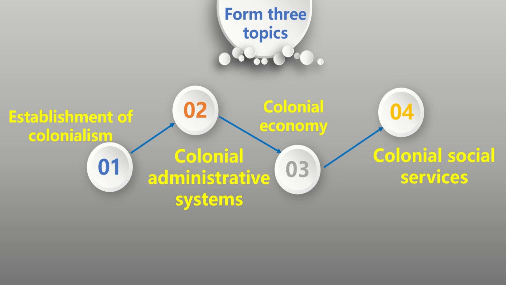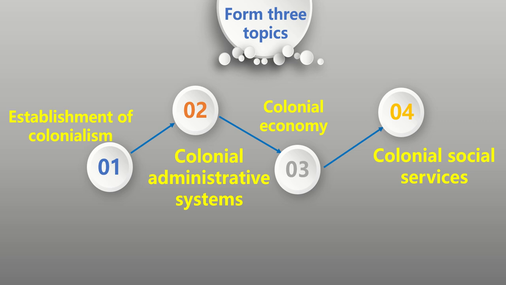Here in Form 3, you are going to check colonial Africa. That's why one element appears in every topic: establishment of colonialism, colonial administration, colonial economy, colonial services. All those are about colonialism.